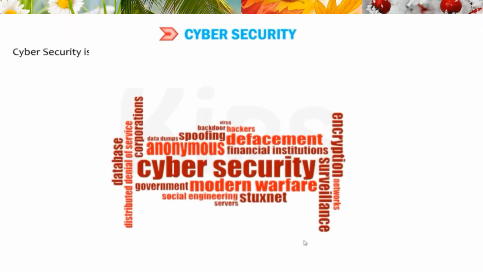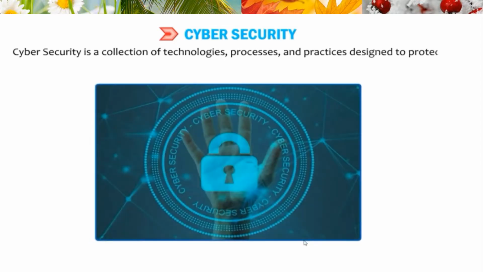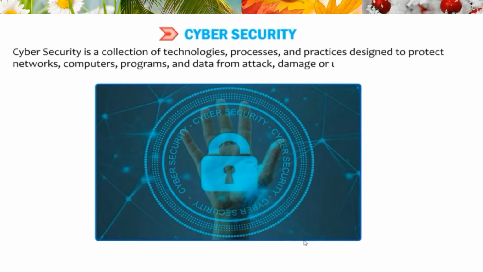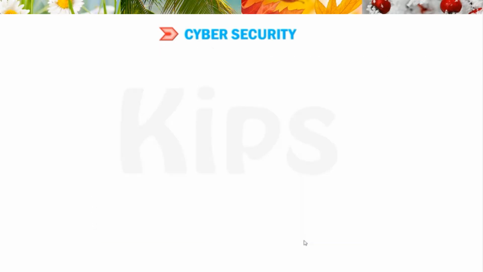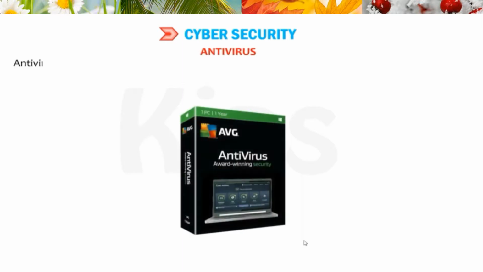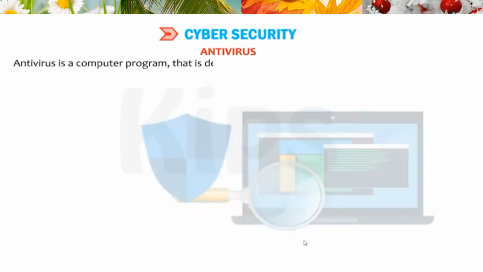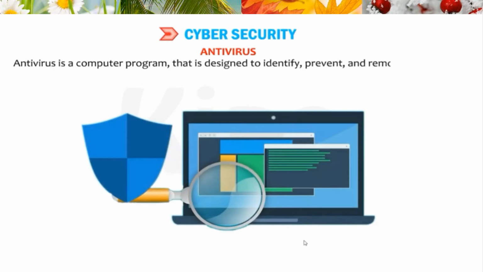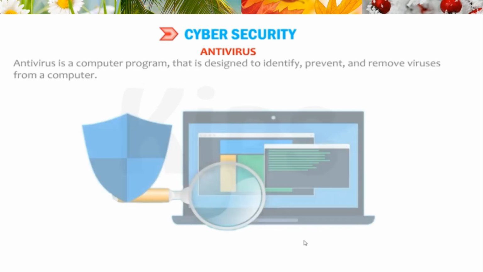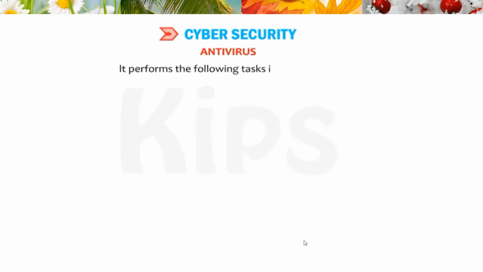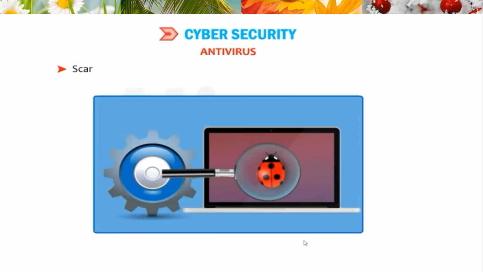Cyber security. Cybersecurity is a collection of technologies, processes, and practices designed to protect networks, computers, programs, and data from attack, damage, or unauthorized access. It includes the use of antivirus. Antivirus is a computer program that is designed to identify, prevent, and remove viruses from a computer. It performs the following tasks in a computer.